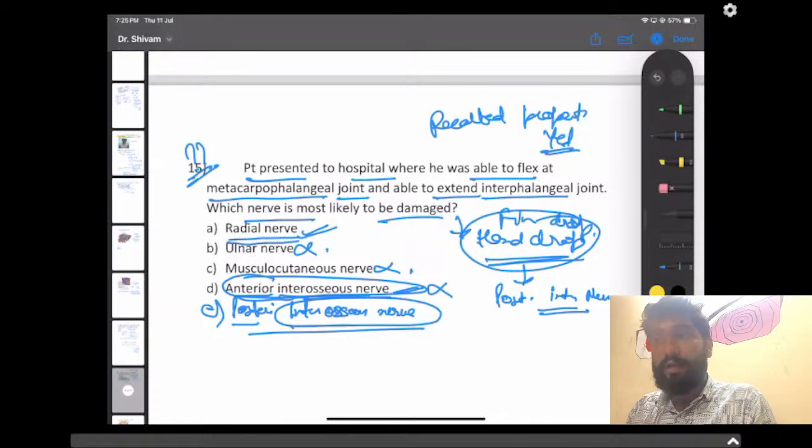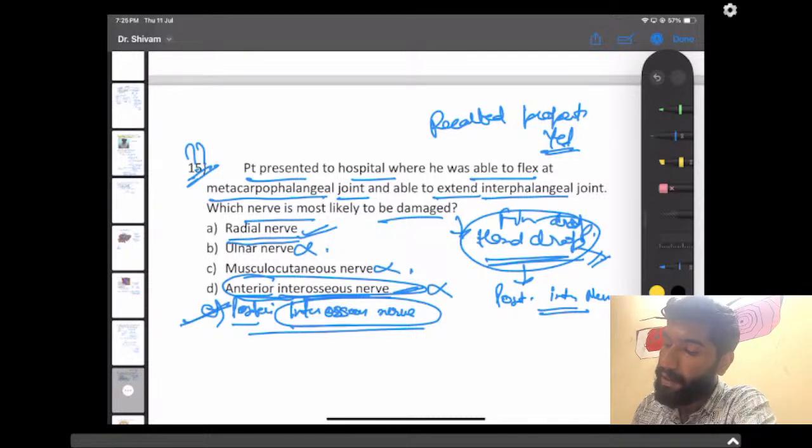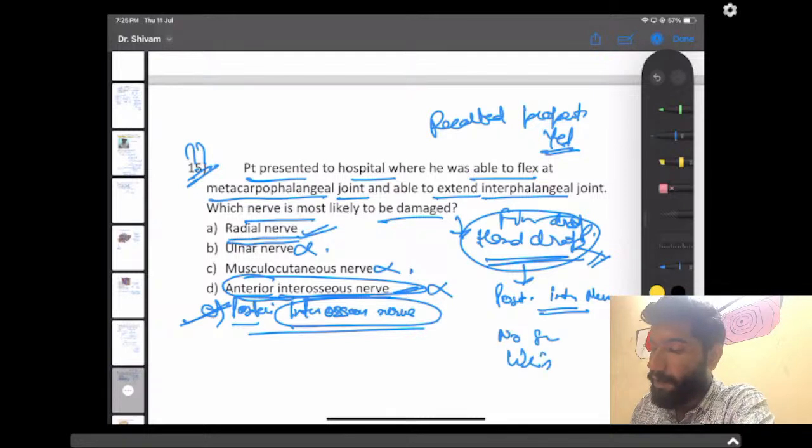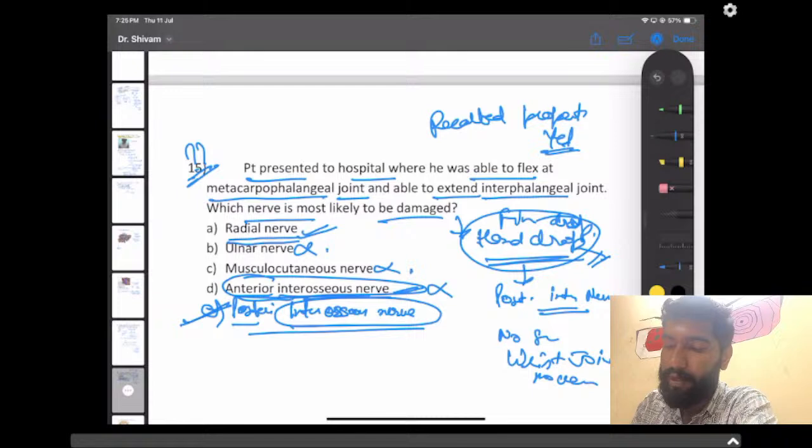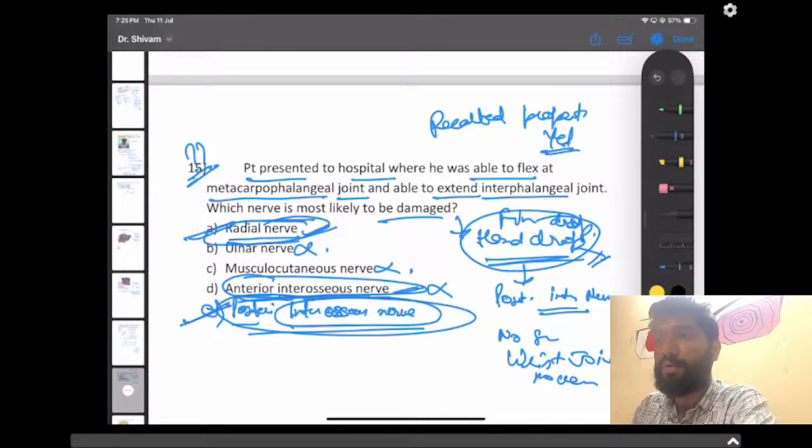So the answer should be radial nerve here. But if finger drop was given, then the answer should be PIN. And if no history was given and no such history of wrist joint movement, then the answer should be radial nerve. So both answers can be here, radial nerve and posterior interosseous nerve. It all depends on what was there in the question.